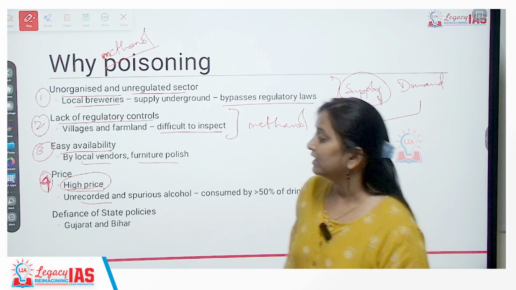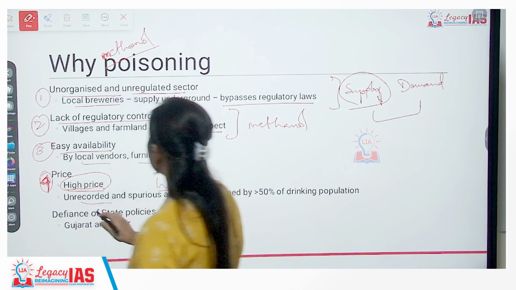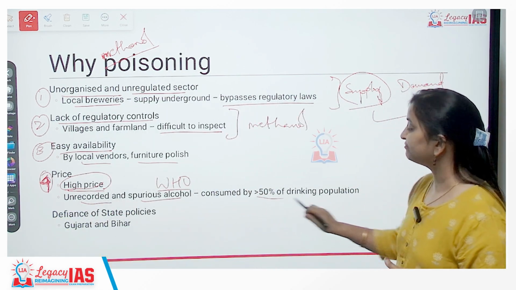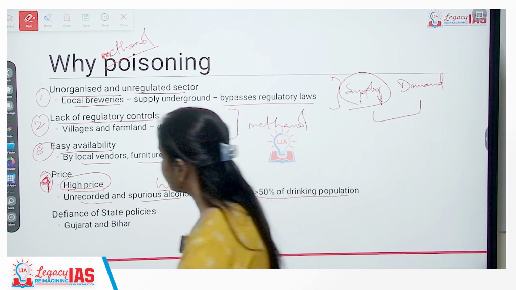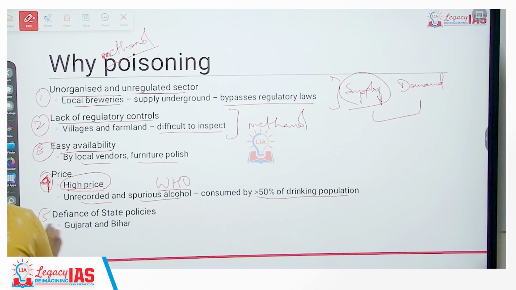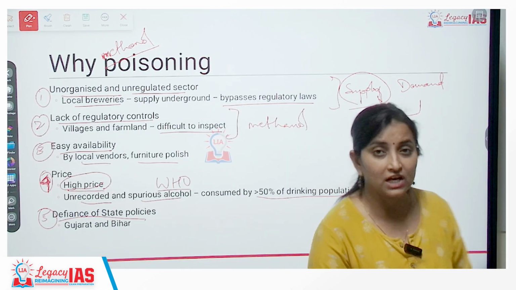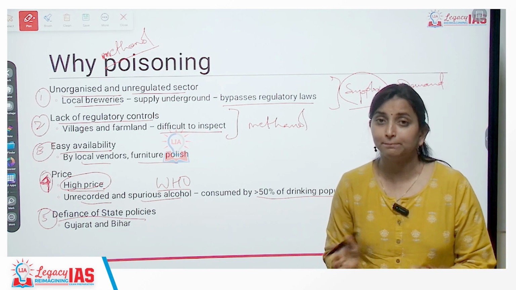Okay? WHO's health data states that unrecorded and spurious alcohol is consumed by more than 50% of the drinking population in India. Okay? And the fifth, and not the least, is defiance of the state regulatory policies. For example, Bihar and Gujarat have completely banned alcohol.